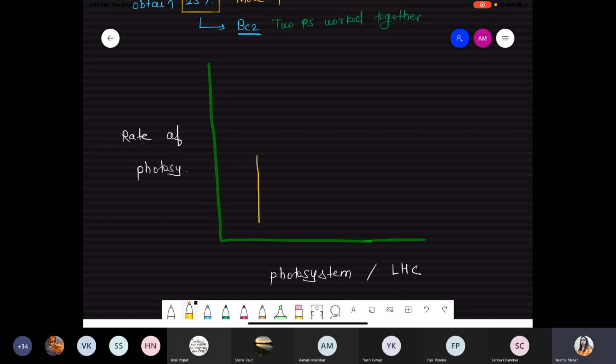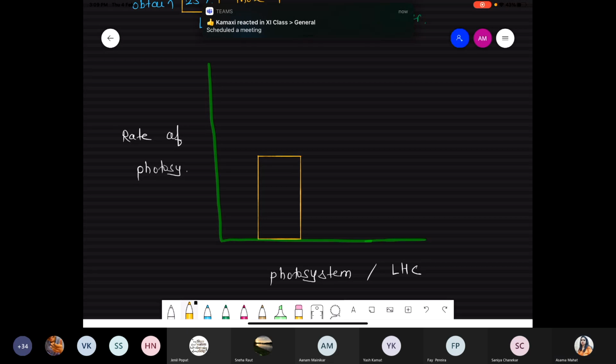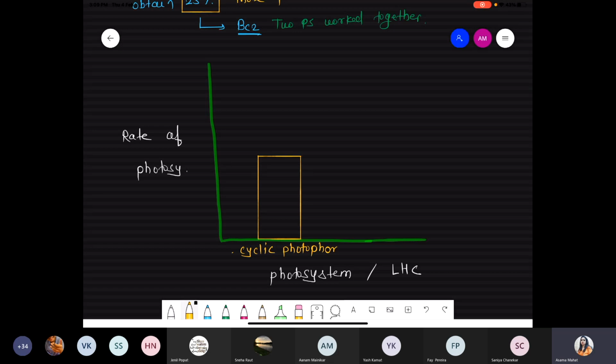So we are talking about this process where it's a photosystem, only photosystem 1. So simply we are talking about this is the cyclic reaction. This is the first one, that is cyclic photophosphorylation. This one.